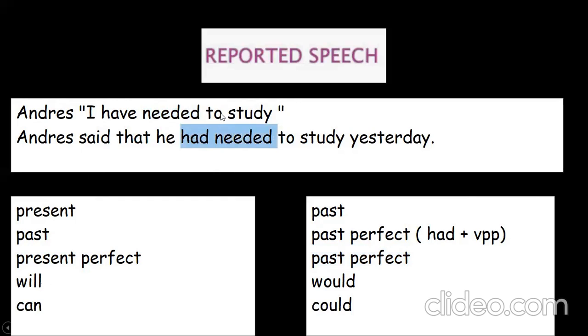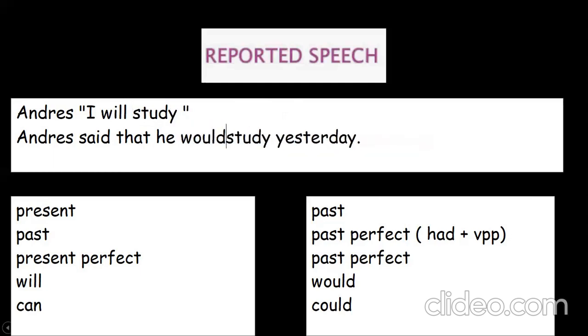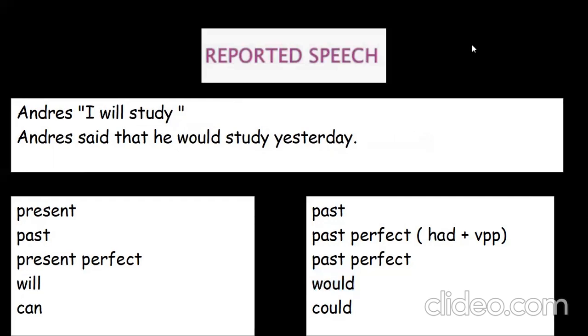Will. So if he says, Andres says, I will study. In this case, Andres said that he would. Why would? Because the will is changing to the would. This is the reported speech. Is to report what other person said. More examples, just for you to have an idea.